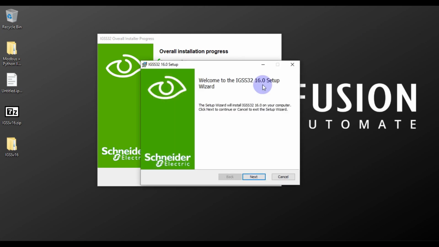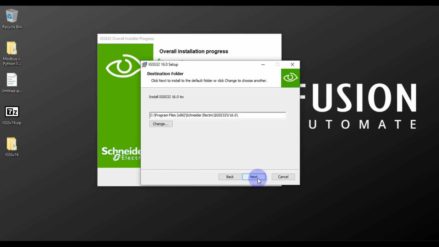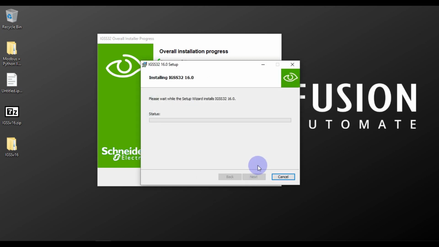Okay, so this is the setup wizard for IGSS 32 16.0. To install this, we have to press next, and after that we have to accept the license agreement. So we will tick this checkbox and then press next. Now this is the installation path for IGSS 32 version 16.0, and if you want to change this installation path, you can change it by clicking on this button. Otherwise you can leave it as it is, press next, and start installing IGSS 32 version 16.0.